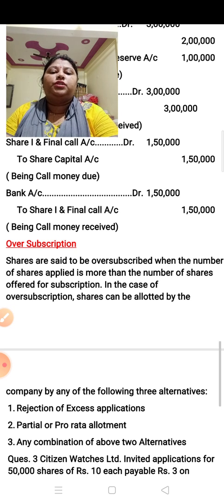Okay, so issue at premium. How do you do issue at premium? If the premium amount is not given in a particular call, then you have to apply it always on allotment.